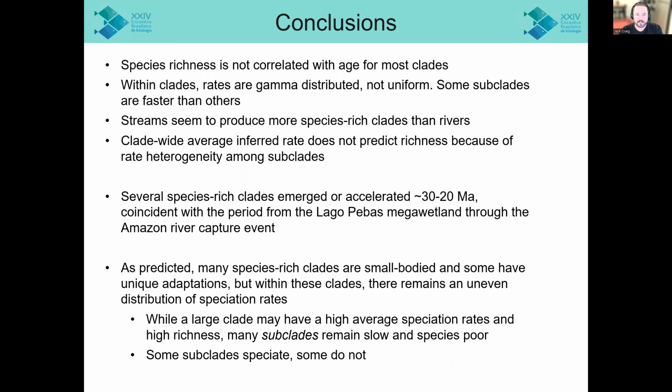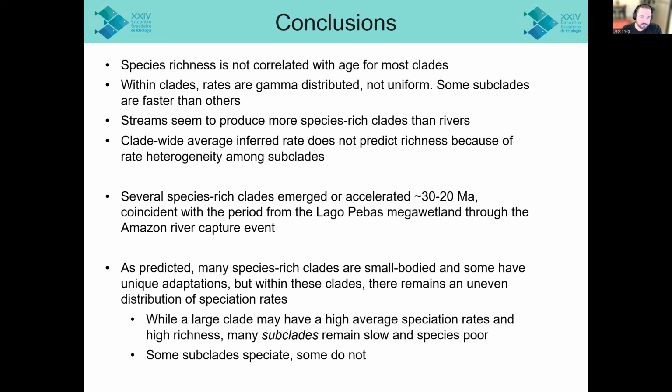The first being that species richness is not strongly correlated with age for most of our clades. Within the clades, species level speciation rates are gamma distributed, not uniform. Some subclades are simply speciating much faster than others. Stream habitats tend to produce more species-rich clades than river habitats, and the clade-wise average inferred speciation rate does not predict richness particularly well because of rate heterogeneity among subclades.